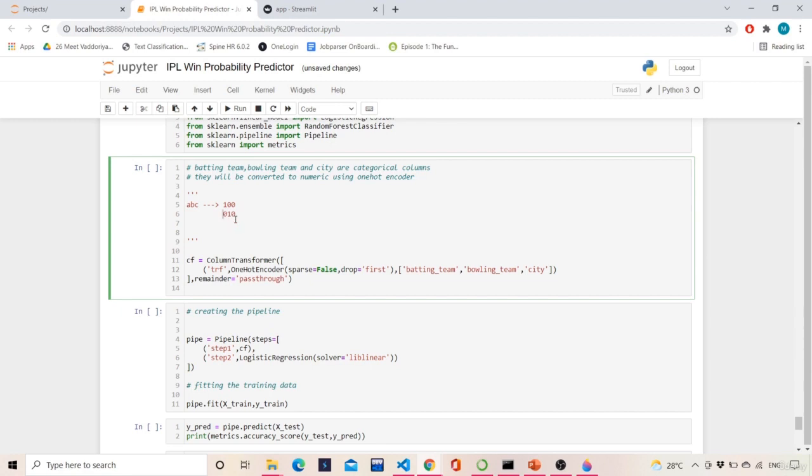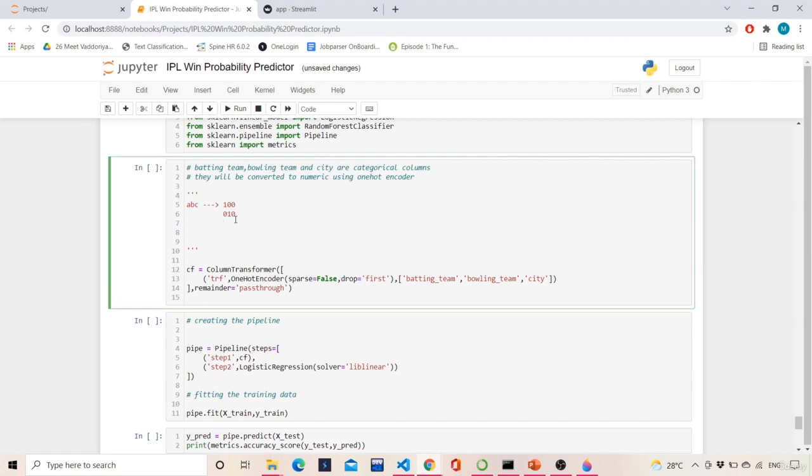See, 0 1 0 represents the B column: B is active, A and C are inactive. We know that only A, B and C are there, so if A and B are both 0, then C will be 1 only. So there is no need to consider this extra column. That is the main intention of this one hot encoder.